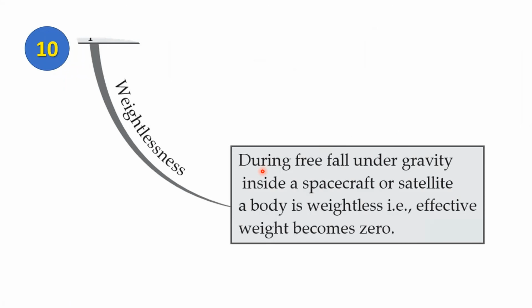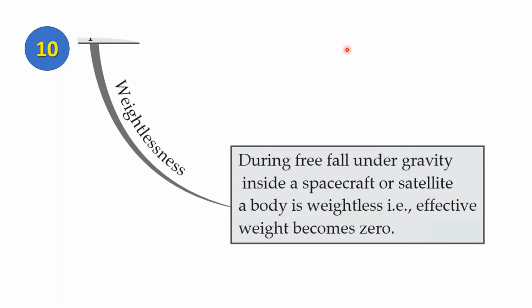The definition here states that during free fall under gravity inside a spacecraft or satellite, a body is weightless. That is, effective weight becomes zero. Now, in our measurements, we use the normal reaction to find out our weight. The normal reaction on Earth, on a solid surface which is not moving, will be equal to the weight, mg.